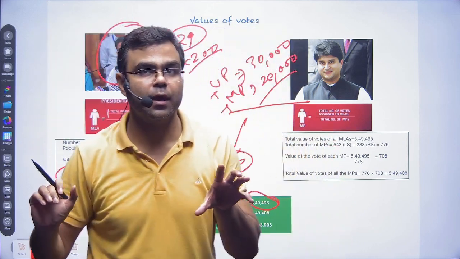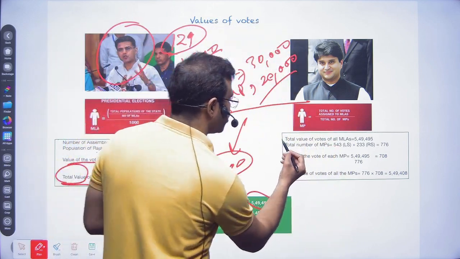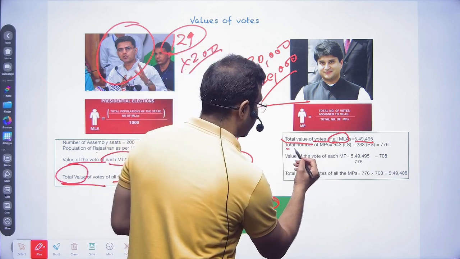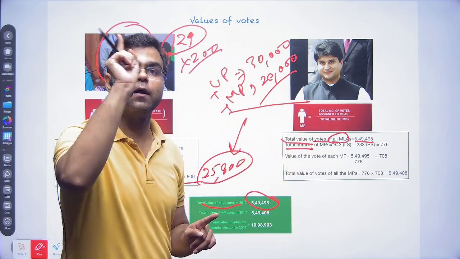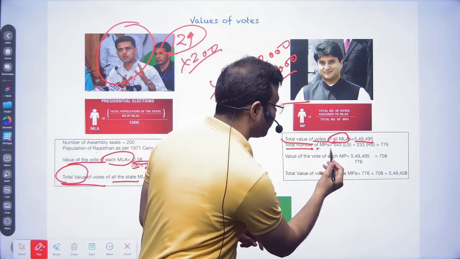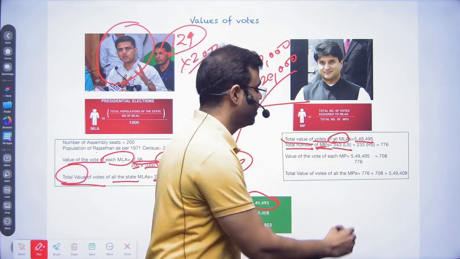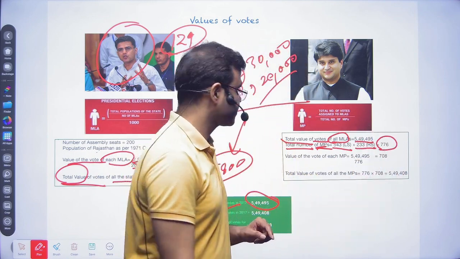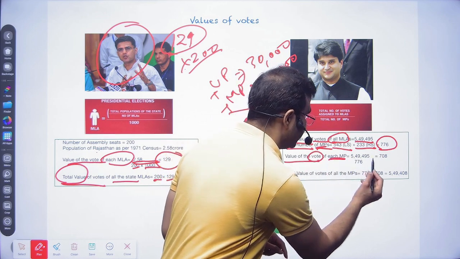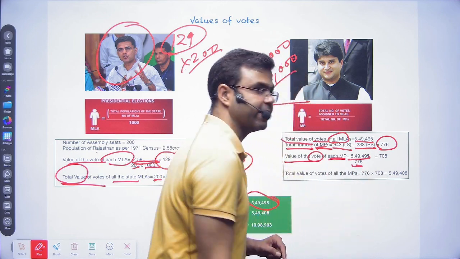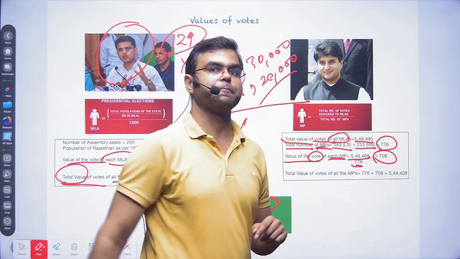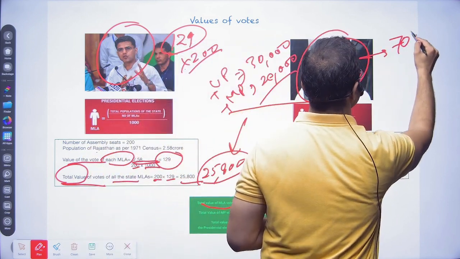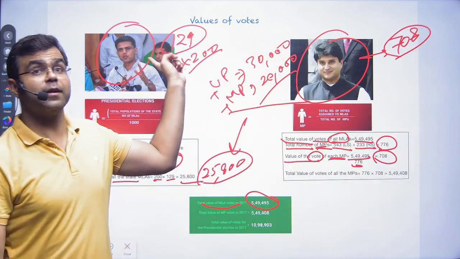So the total value of votes of all MLAs, that is 5.5 lakh, will be considered equivalent for the MPs also. The total number of MPs is 543 in Lok Sabha and 233 in Rajya Sabha, so that will be around 776. The vote value of each MP will be 5.5 lakh divided by 776, which comes around 708. So the value of Jyotiraditya Scindia's vote is 708. What was the value of Sachin Pilot's vote?